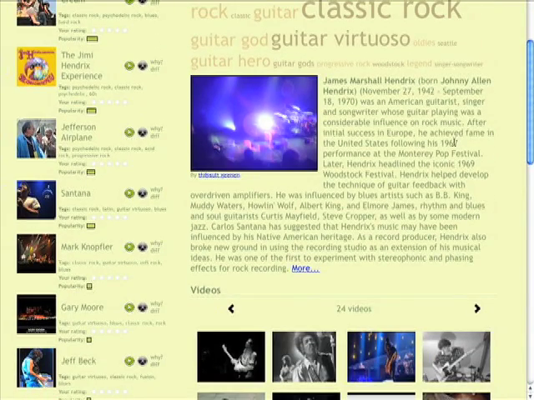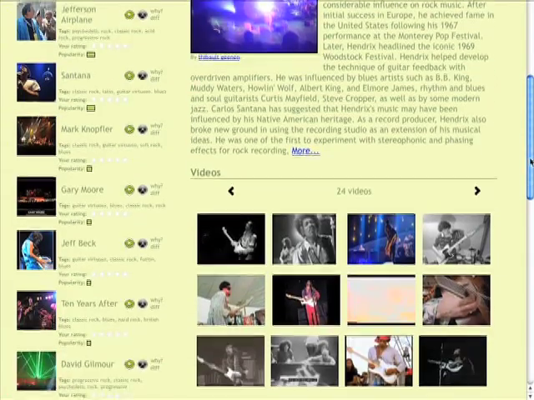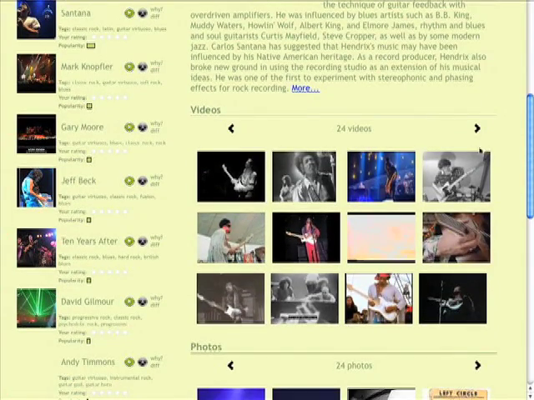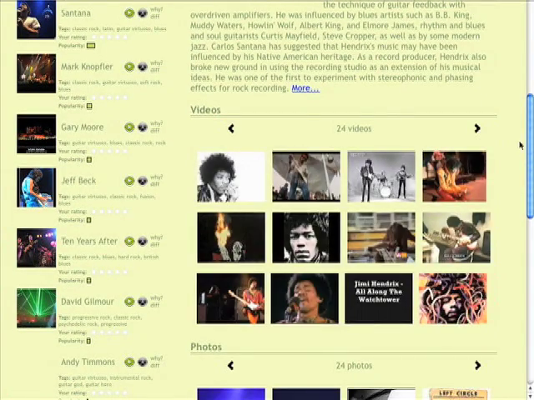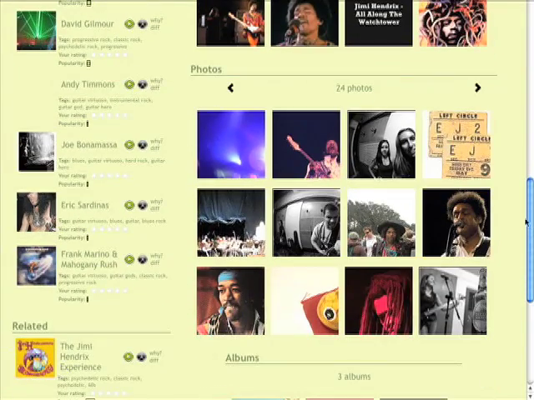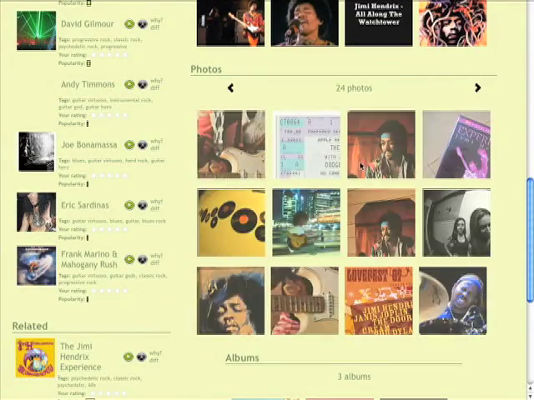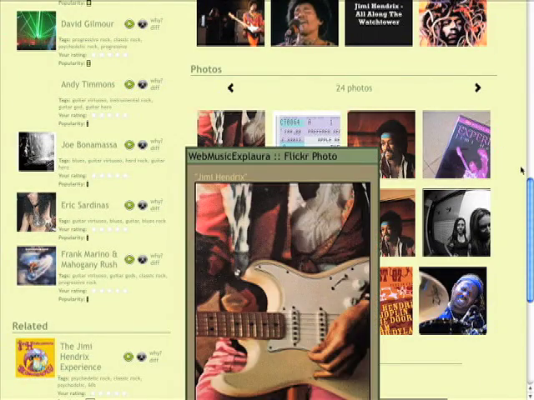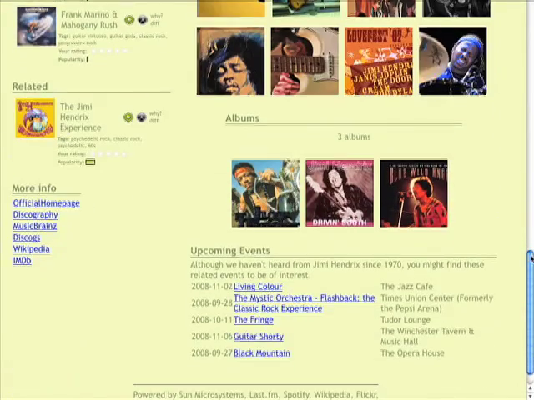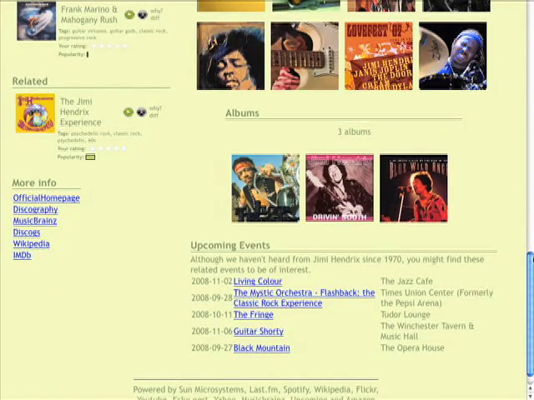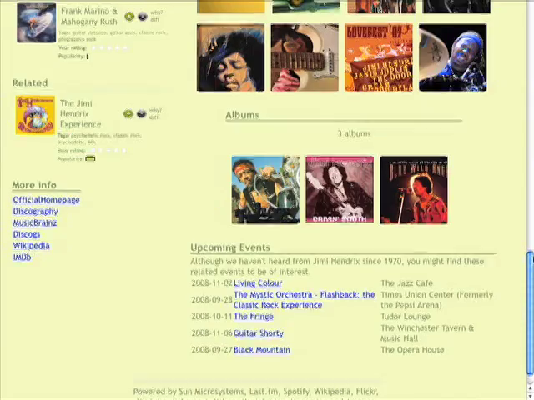We also have a biography of Jimi Hendrix that we found at the Wikipedia. We have some videos, YouTube videos of Jimi Hendrix. We have photos from Flickr of Jimi Hendrix. And we also have albums and information about any upcoming events that are related to Jimi Hendrix.